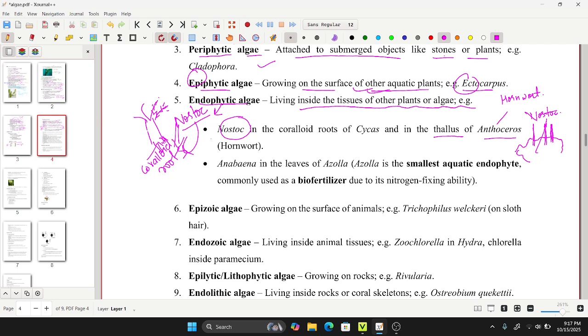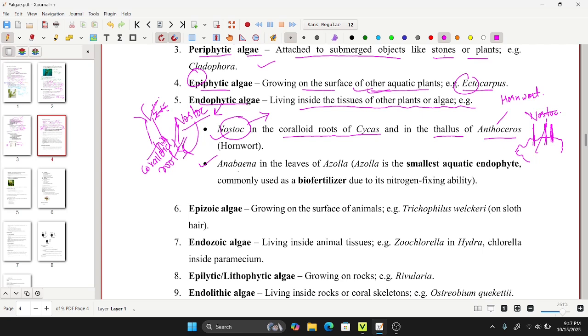So two examples of endophytic algae: one is Nostoc and the next one is Anabaena. And the presence of Nostoc is found in two places. This is very important. Each point I have described today is one objective question, you have to see it that way. Nostoc in the coralloid roots of Cycas and in the thallus of Anthoceros, the hornwort.